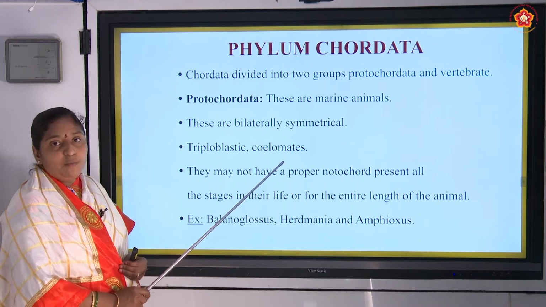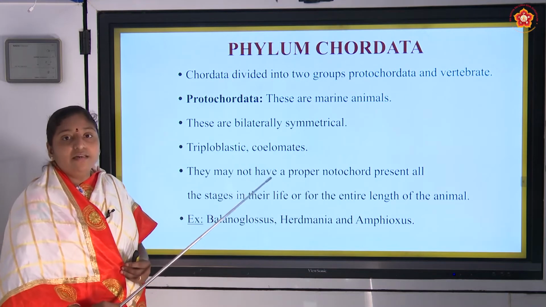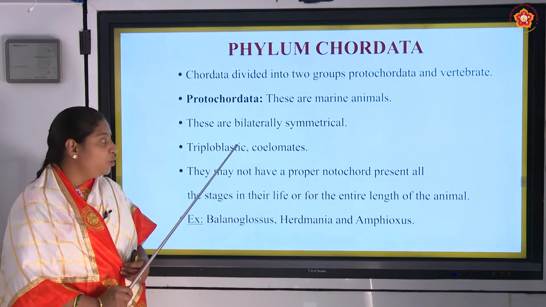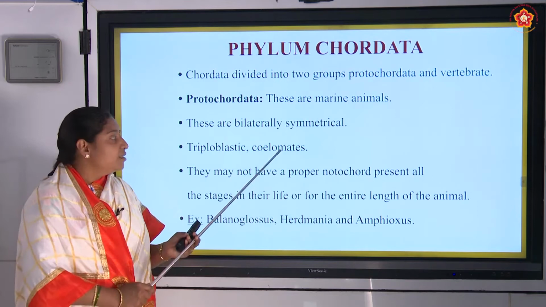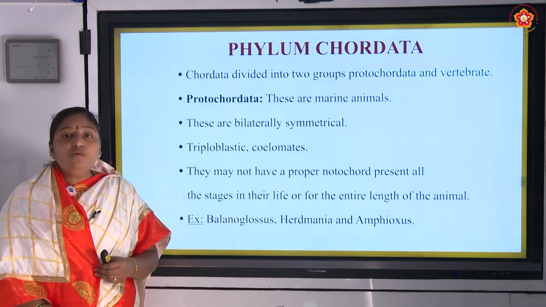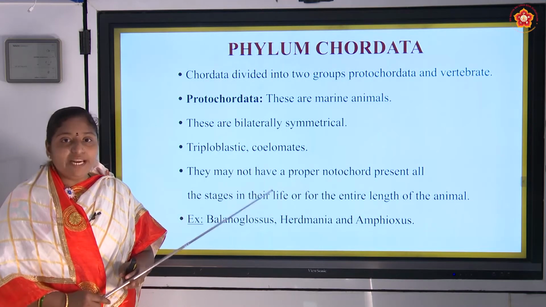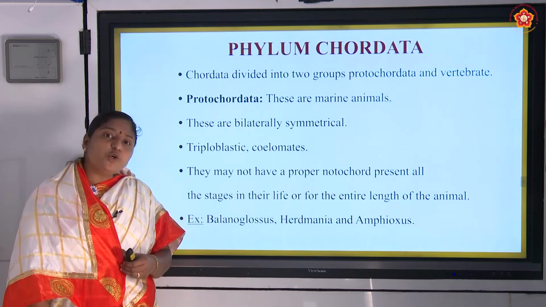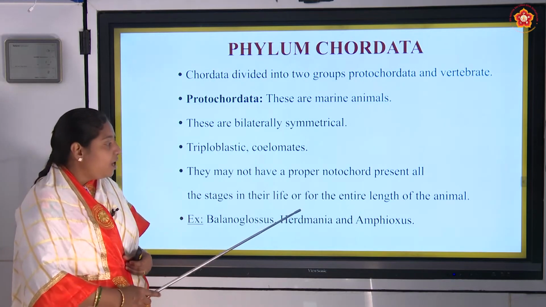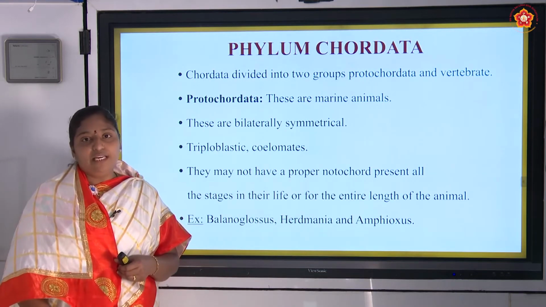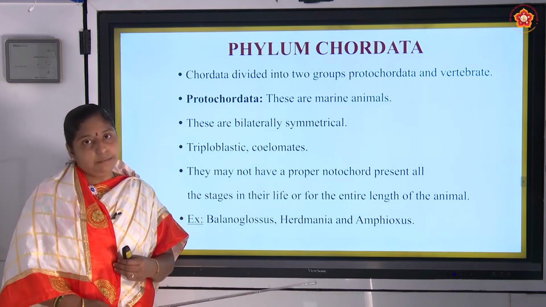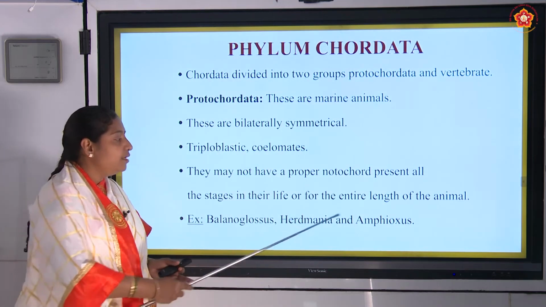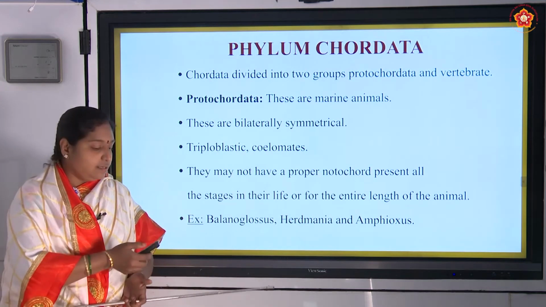And these are triploblastic coelomates. Triploblastic means three germ layers will be seen, that is ectoderm, endoderm and mesoderm. These all having the true coelom are called coelomates. And they may not have a proper notochord present at all the stages of life, or for the entire length of life; this notochord may not be present in some organisms. Example, Balanoglossus, Herdmania and Amphioxus.